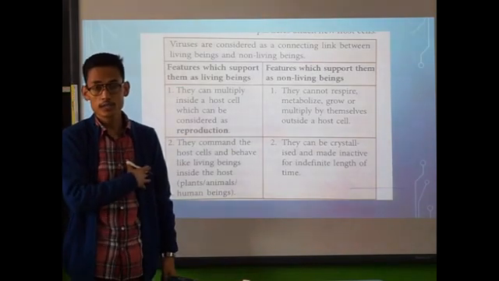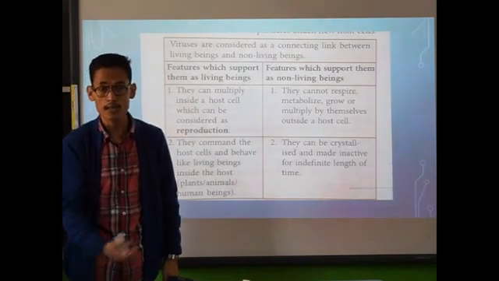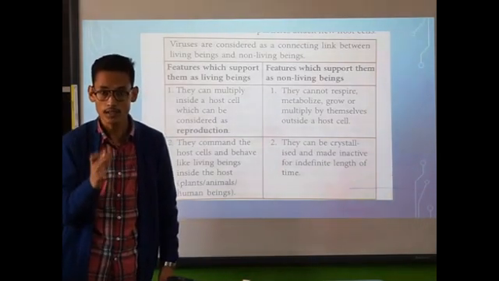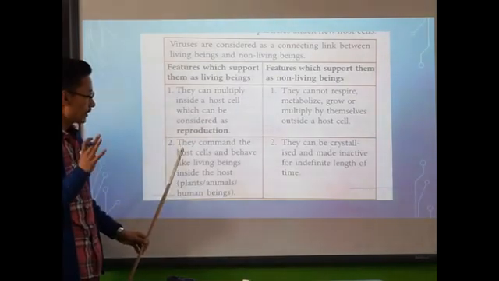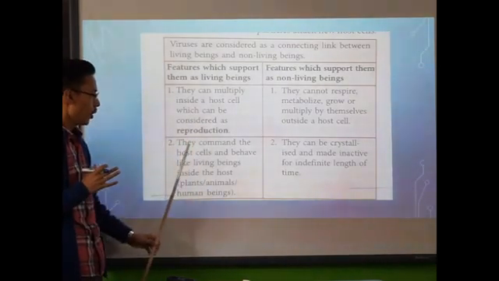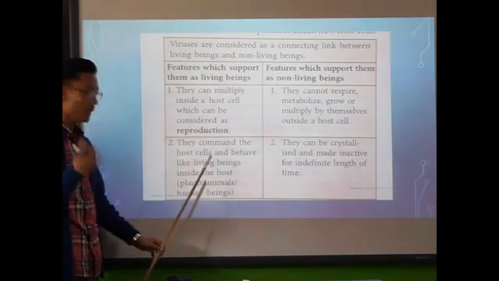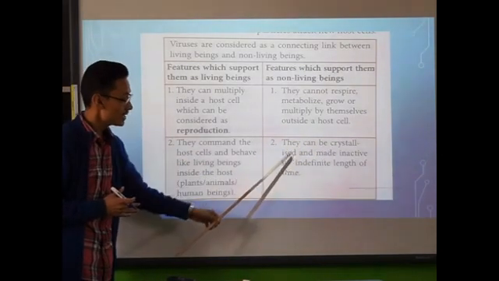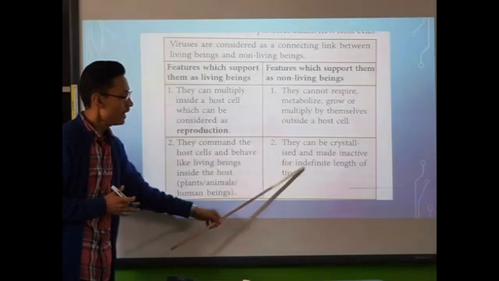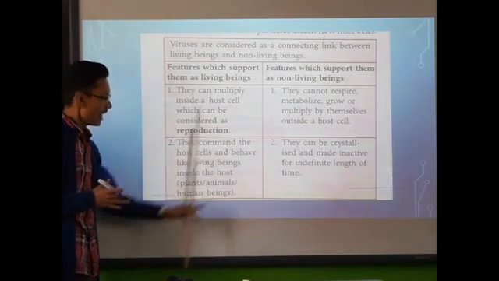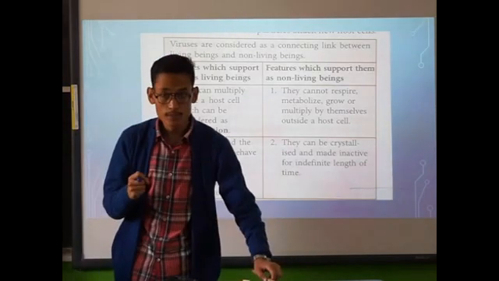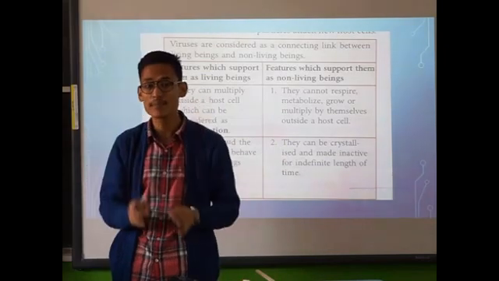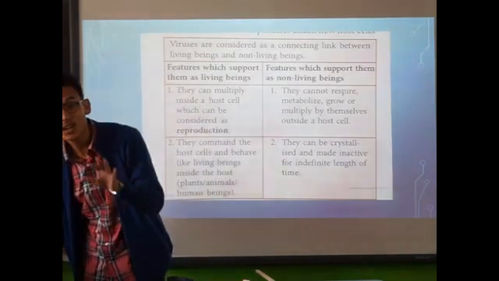That means outside the host cells, they are not able to reproduce, they are not able to multiply, which is the property of non-living organisms. Clear? Now, next one, the feature that supports living being: they command the host cells and behave like living beings inside the host. Non-living character: they can be crystallized and made inactive for indefinite length of time. So these are the features which can support that viruses are a connecting link between the living and non-living organisms.